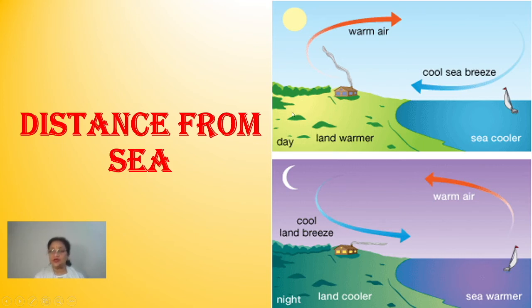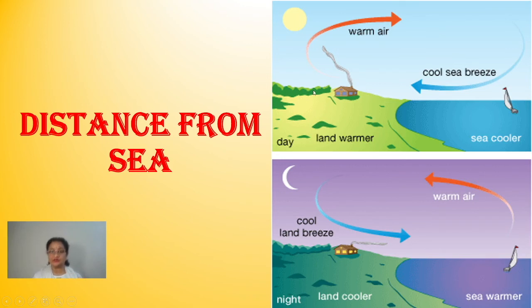First of all, during daytime, let's take one by one. During daytime, generally what happens? The sun rays are coming to earth. The sun rays are equally being received by the land and water both. But as compared to a water body, the land, being solid, has a tendency to receive and to lose heat much faster. It gets hot as well as cold much faster than the liquid, or you can say generally water. So here also the same thing is happening.